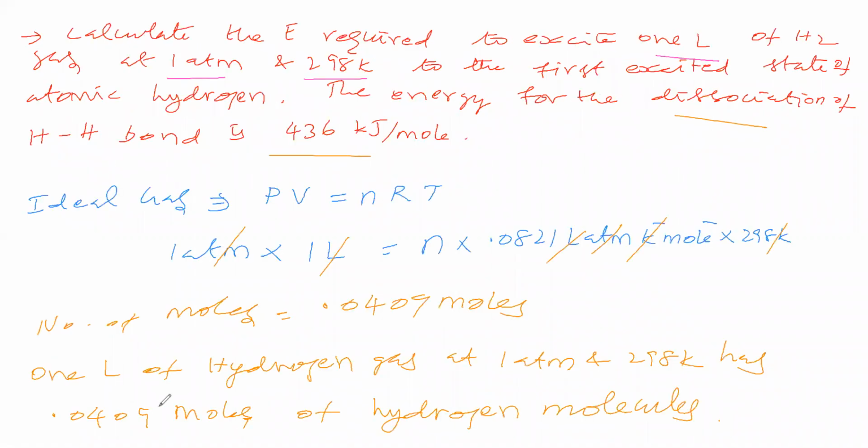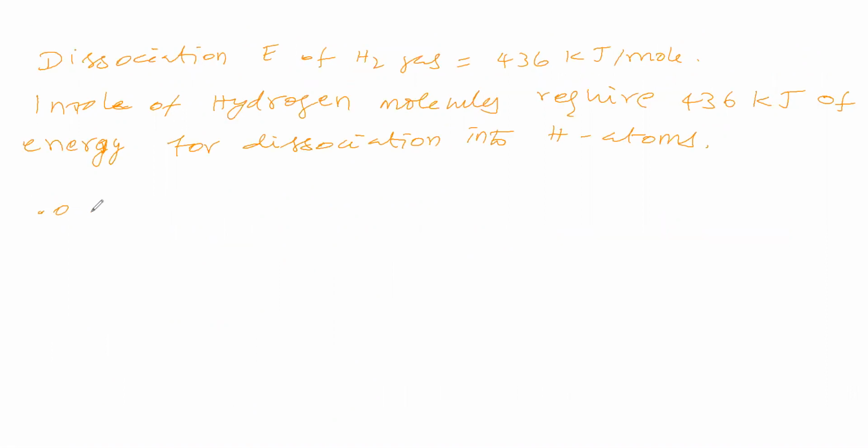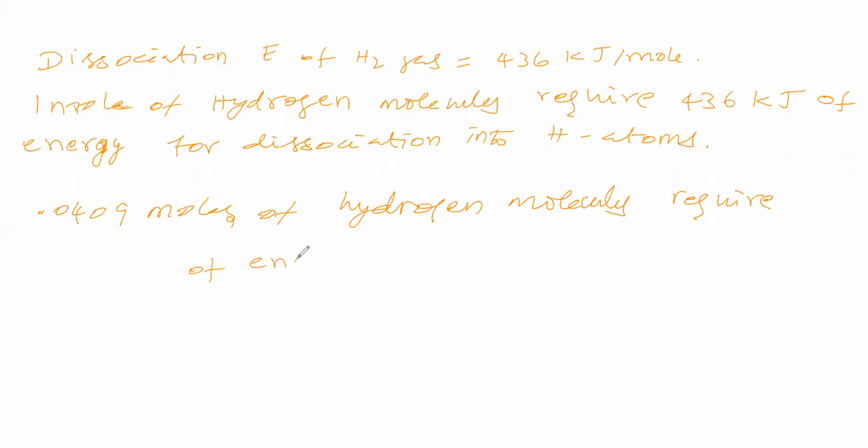Now how many moles are given? You see, in this last, left side bottom, 0.0409 moles of hydrogen. So 0.0409 moles of hydrogen molecules require a dash amount of energy for dissociation into hydrogen atoms.